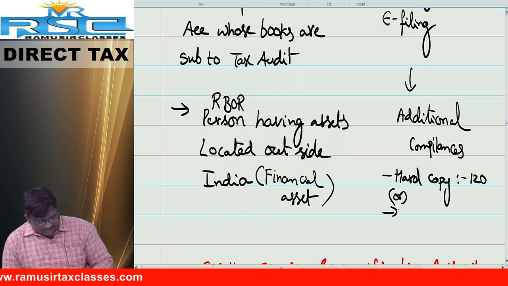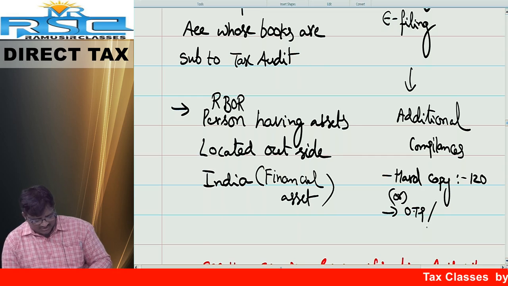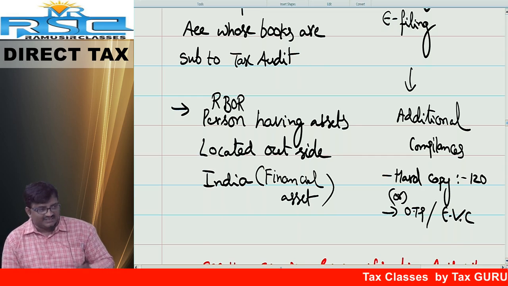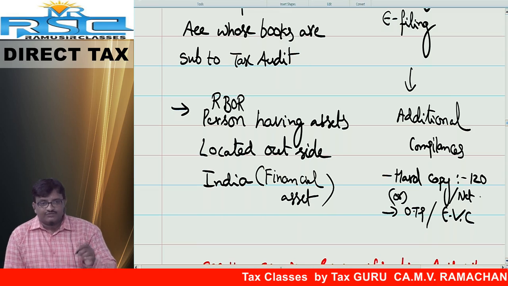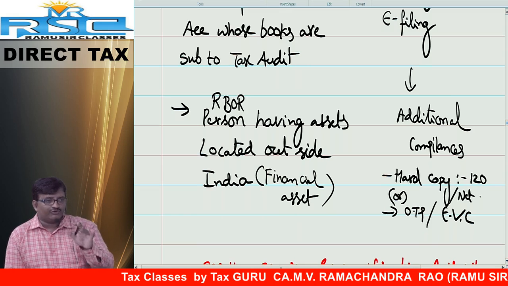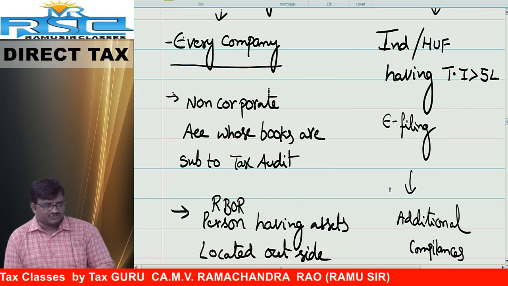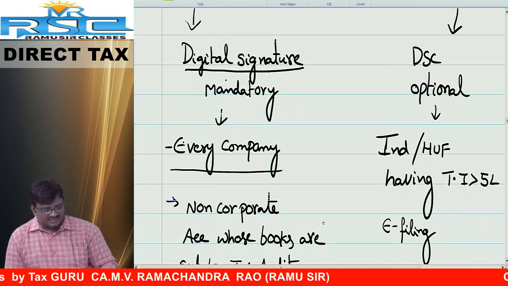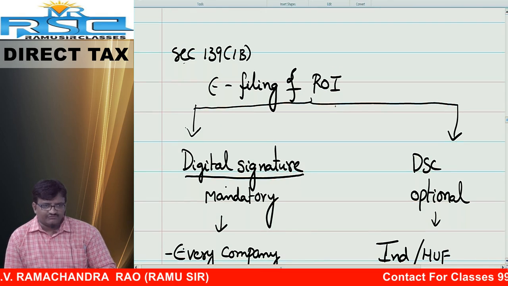Or else you can go for Aadhaar OTP. What is the Aadhaar OTP? The Aadhaar-linked phone number will get the OTP, one-time password. Or else you will get EVC, electronic verification code. Or else net banking. Yes, from the net banking site also you can file the return of income. So if you do additional compliances like this, even though you have not used a digital signature, that will do. That's all. This is the concept called 139 subsection 1, e-filing of return of income.